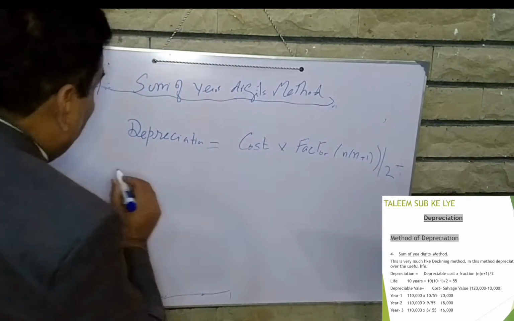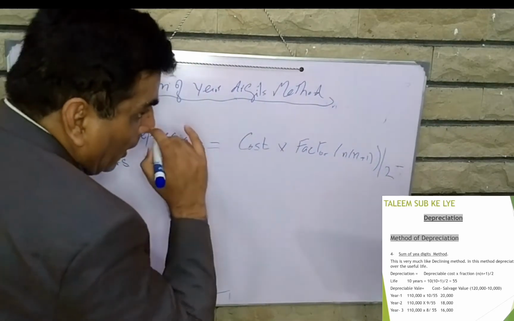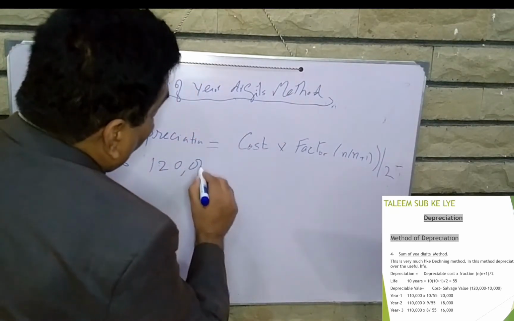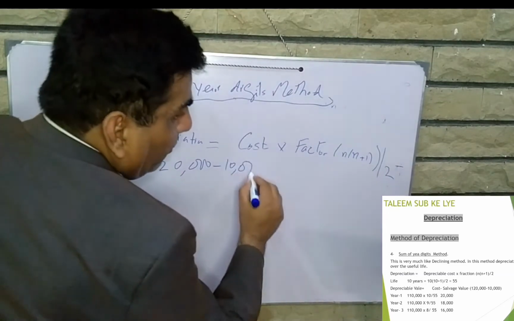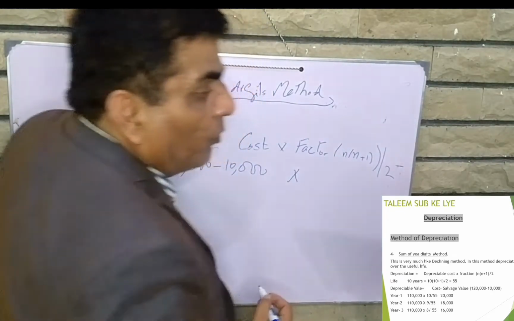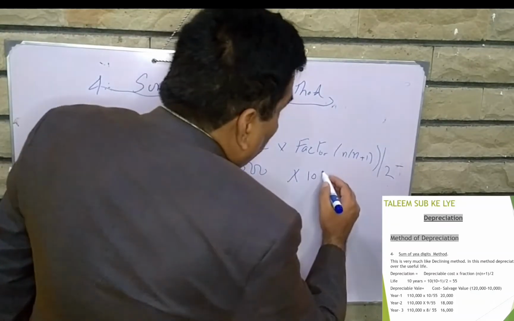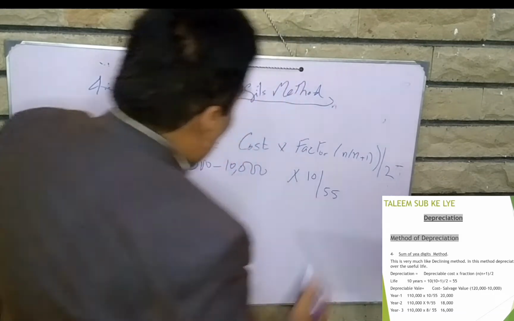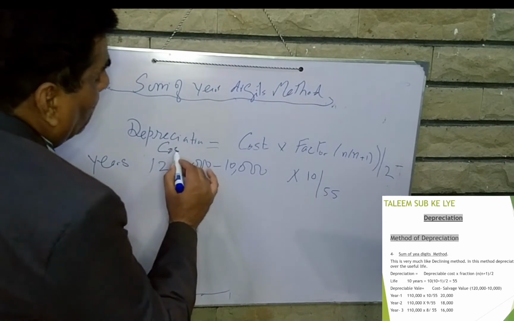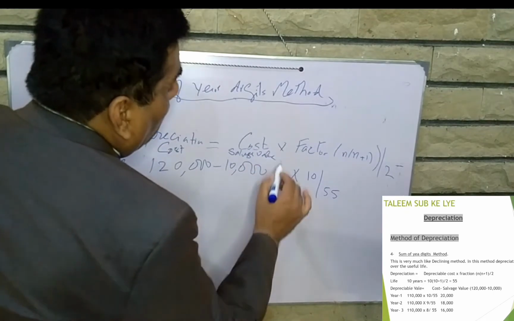So what will be the depreciation for year 1? What was the cost? 120,000 minus 10,000, that is 110,000, multiplied by the factor. What is the life? 10 years, and the factor is 55. 120,000 is the cost, 10,000 is the salvage value, and that is the factor.